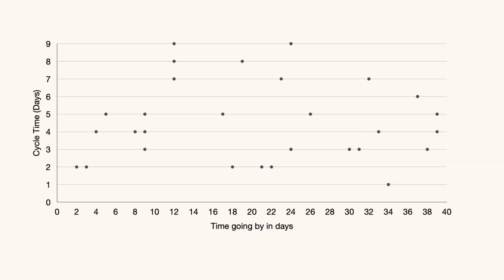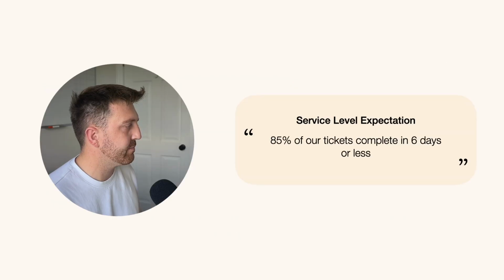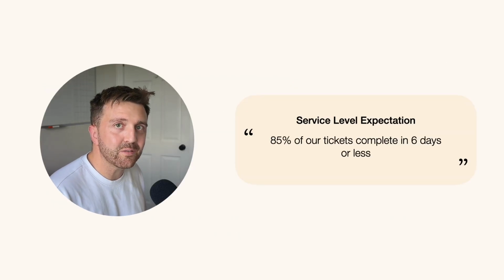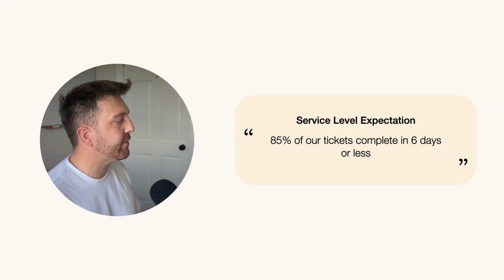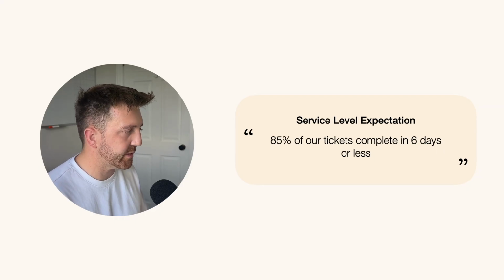This shows the tickets completing on particular days along the horizontal axis, and then how many days each ticket took to complete on the vertical axis. If we overlay percentiles, for example, if we overlay the 85th percentile among this cycle time data, we can make a statement. 85% of our tickets complete in 6 days or less. We call this statement a service level expectation, an SLE. In this case, 85% of our tickets complete in 6 days or less.